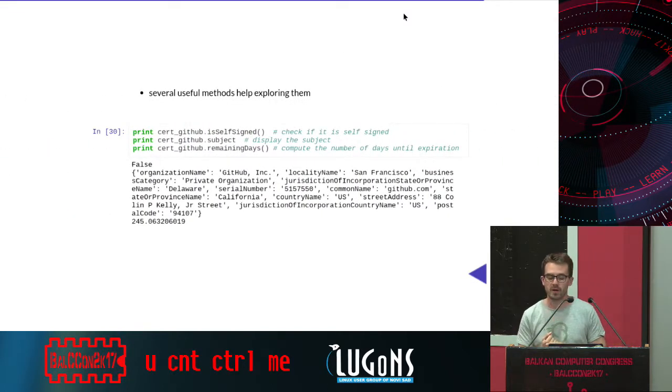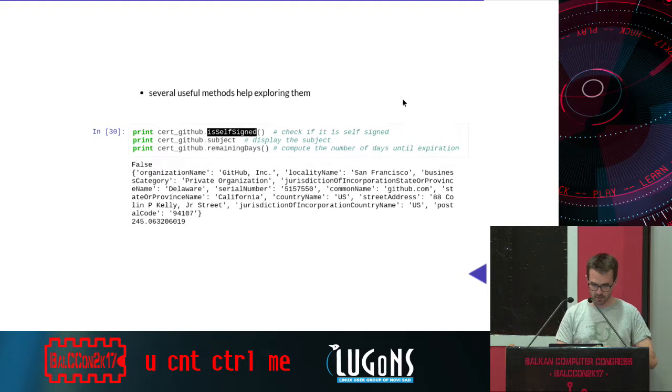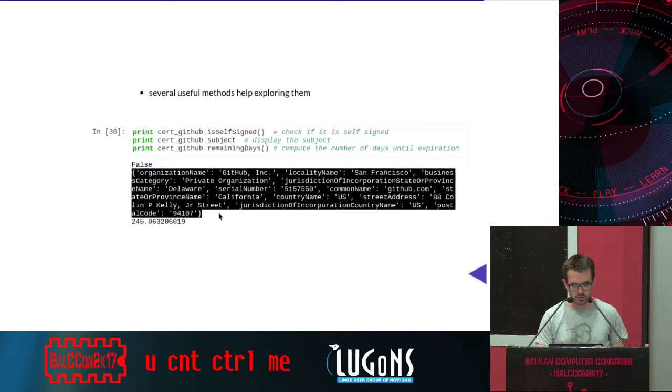What we can do is play with the certificates. We have the isSelfSigned function, which tells you whether the certificate is self-signed or not. In this case, it's false. So it means that there is someone else signing the certificate. We can display the subject by just using the subject field. And here we can see that obviously the certificate is from GitHub.